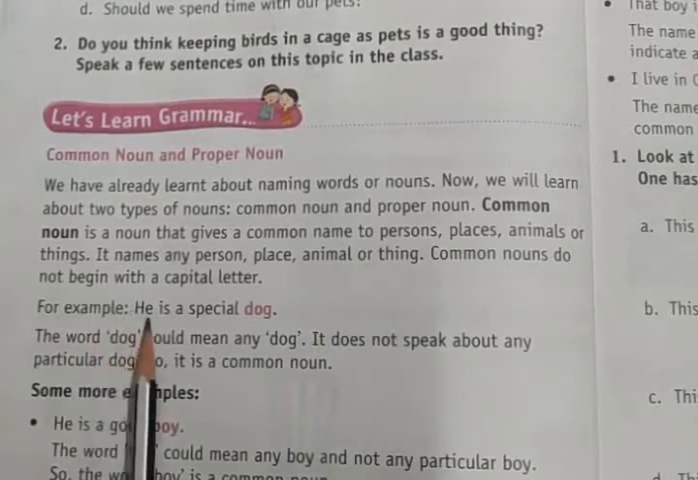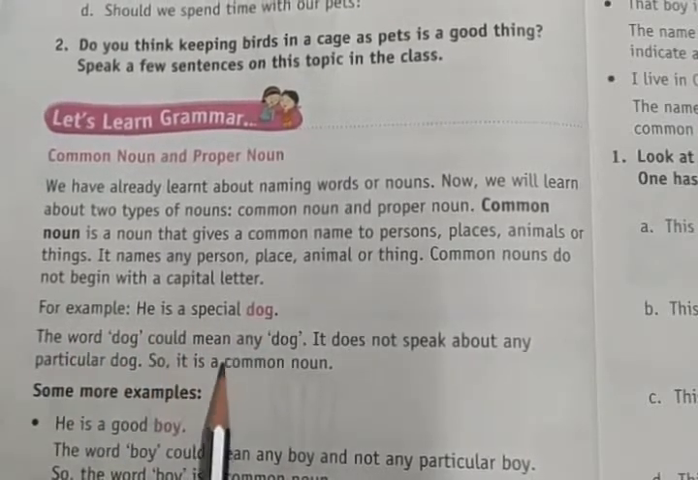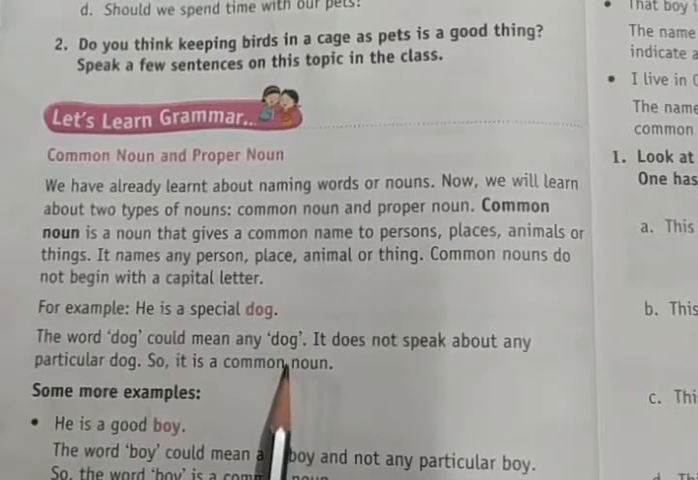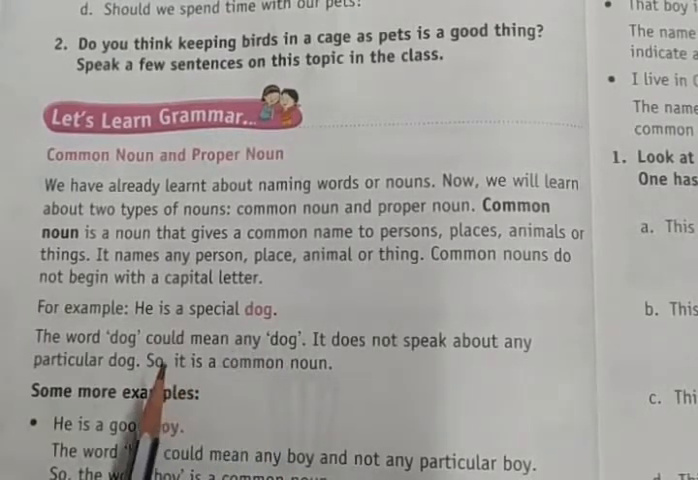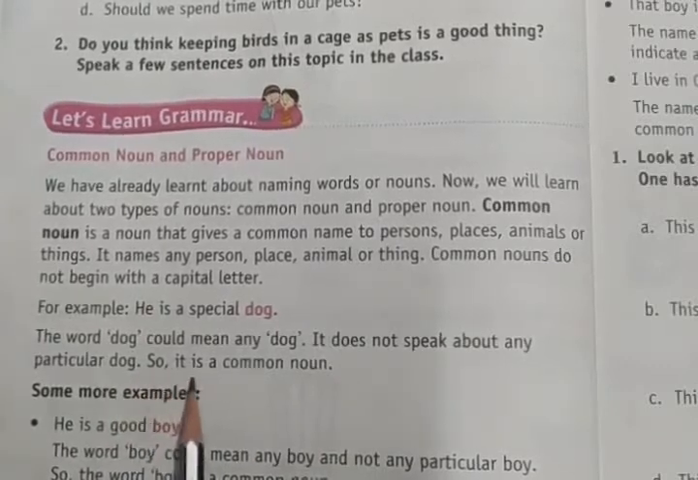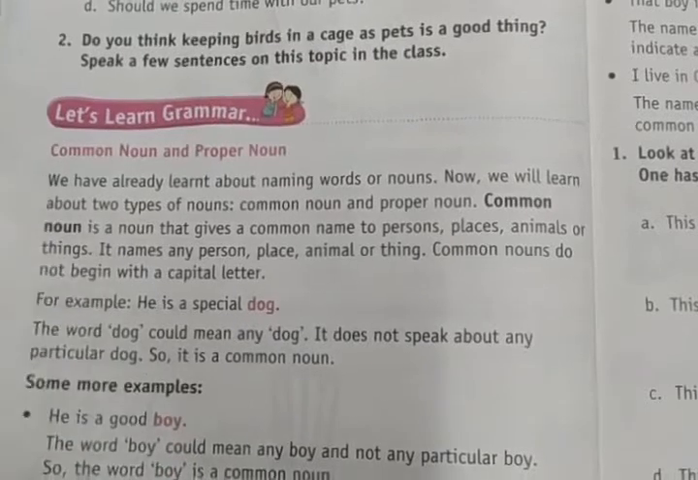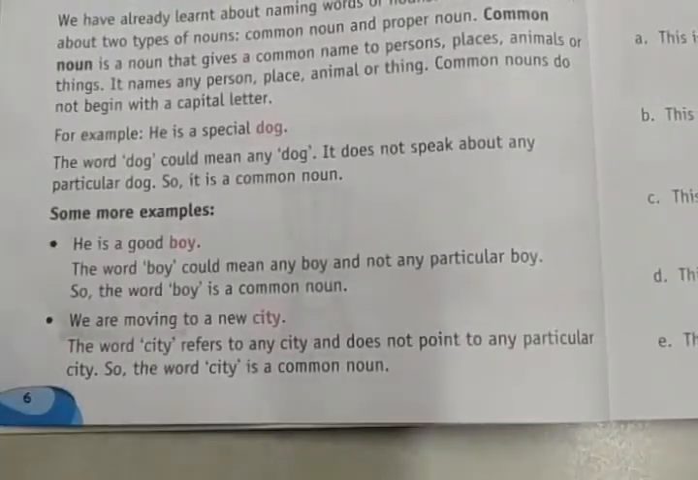For example, he is a special dog. The word dog could mean any dog. Dog means what? Any dog. Tinku, Rinu, Minu, whatever it is. It does not speak about any particular dog. So it is a common noun. Some more examples of common noun are here.